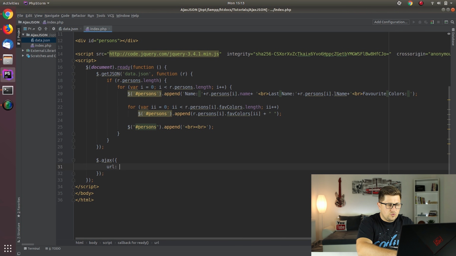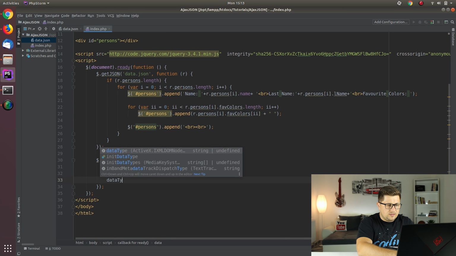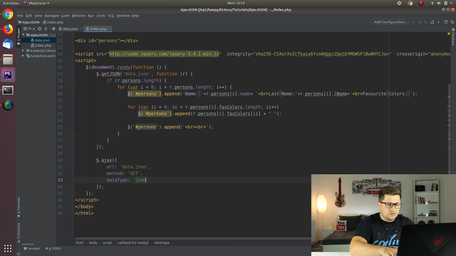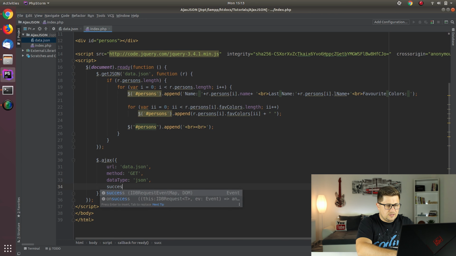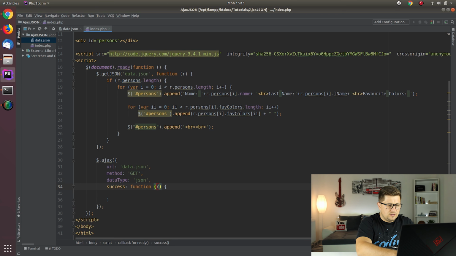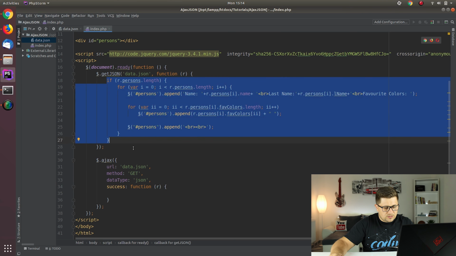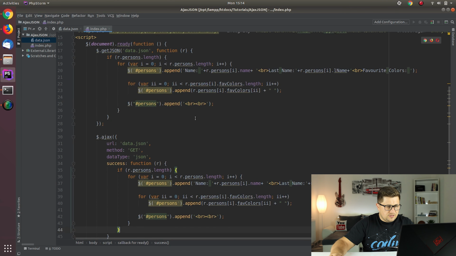So we can say URL is data.json, and then we can say method is get, data type that will be returned from the server is JSON, and then we can say that on success we will have one function. And then as you can see, everything is exactly the same. So for that reason we can just copy this and paste here.